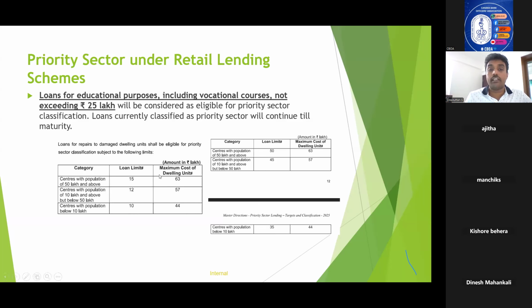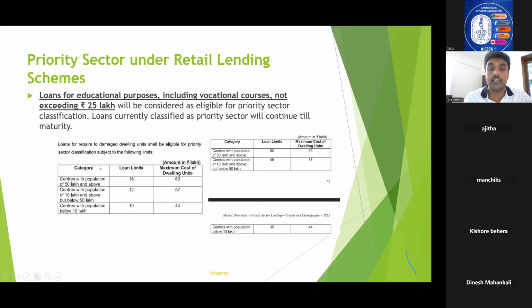Now, under retail lending, there are primarily two areas of priority sector. One is education loan and the other one is housing loan. All the other loans under retail lending are non-priority. Education loan we already studied, it is up to 25 lakhs. And in the case of housing loans, not all housing loans are priority sector housing loans. What are the categories that we are going to study here?